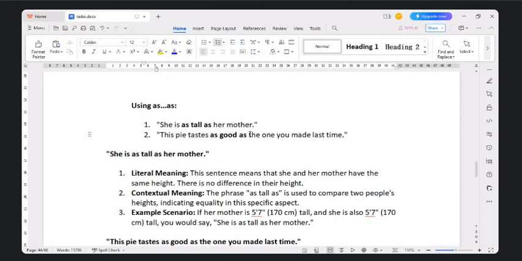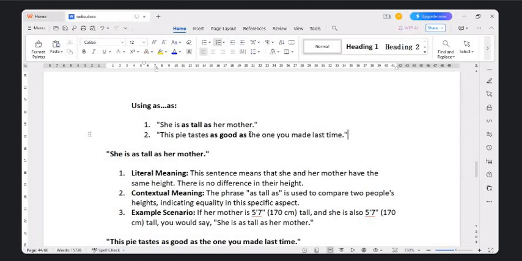Next is contextual meaning. When you use the phrase "as tall as," it is talking about height, indicating a quality and its specific aspect. The quality that we are talking about is height. Next is an example scenario. Let's say the mother is 5 feet 7 inches tall, which is 170 centimeters.